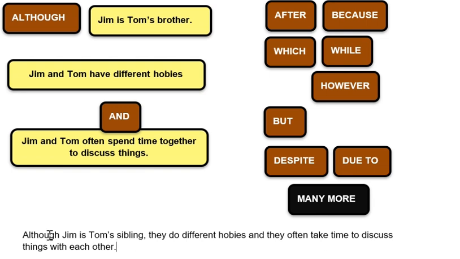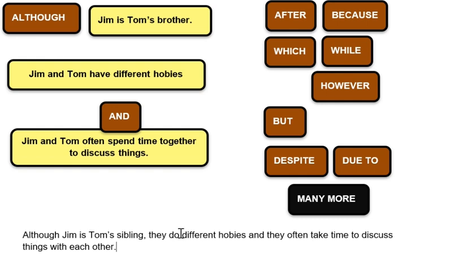So why am I saying that this is not a good synthesis, even though it has good cohesion? Although Jim is Tom's siblings, they often take time to discuss things with each other. Well, normally siblings would spend time together with each other, right? But if this is the case, I think it changes the meaning.